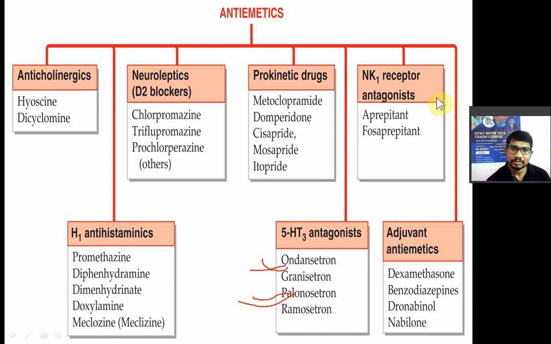Now the sixth class is nothing but the neurokinin 1 receptor antagonists, also known as substance P antagonists. In that you have aprepitant and fosaprepitant. Fosaprepitant is a prodrug of aprepitant.